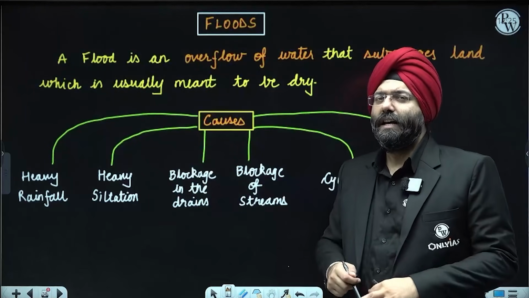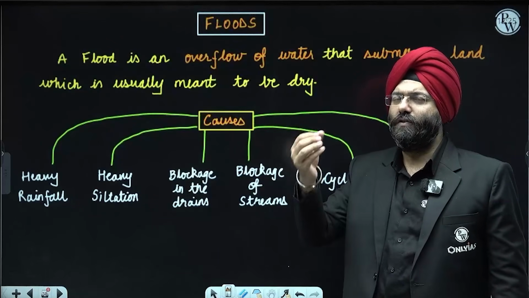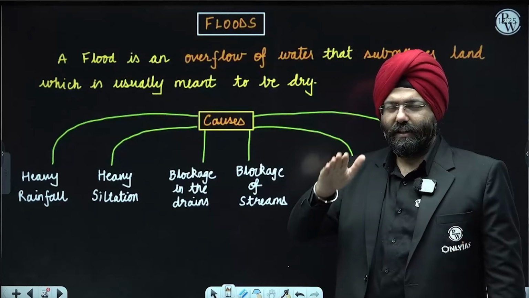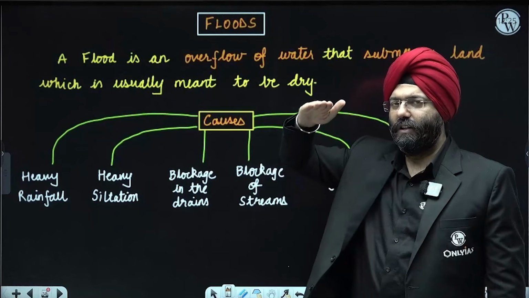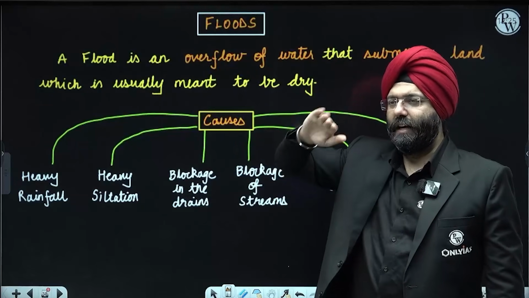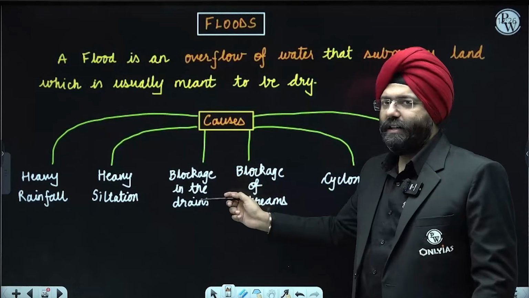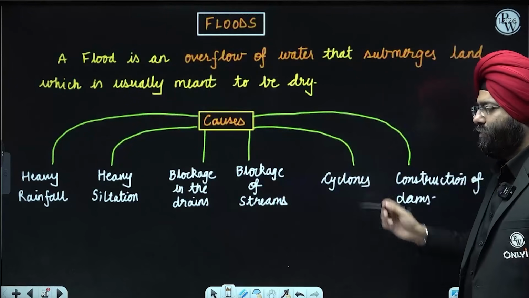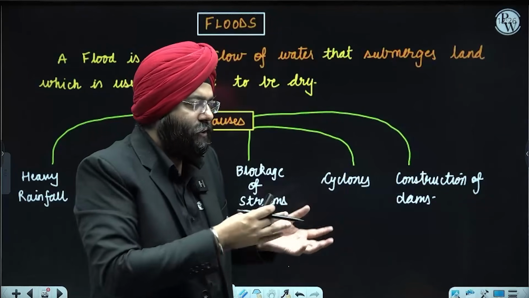What is siltation? As the river travels through its course, let us say the Himalayan rivers, they bring a lot of sediments along with them. They tend to deposit the silt along the river banks. That raises the level of the water that is flowing, and that might lead to water moving out of the channels. Blockage of drains and blockage of streams might lead to water moving out. Cyclones can also cause it, disrupting the river flow and leading to water spilling out.